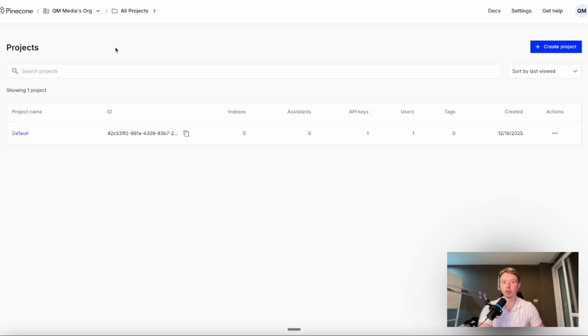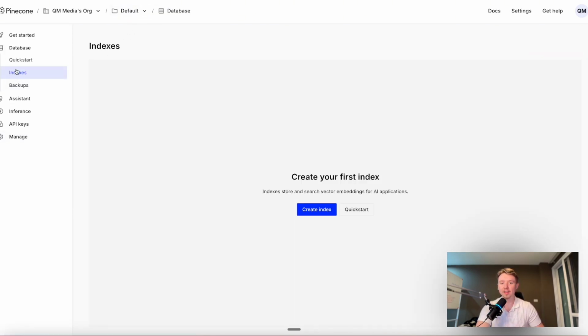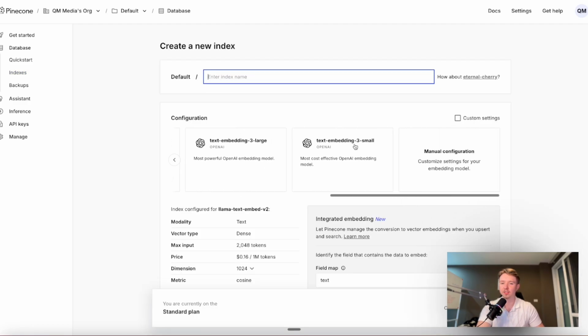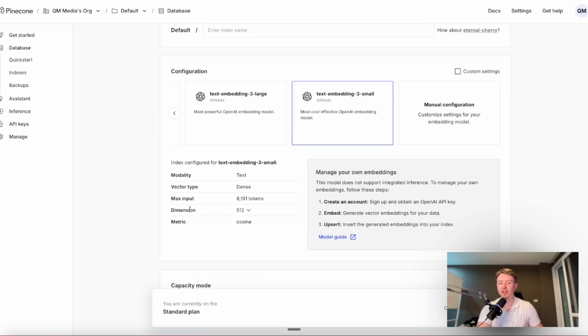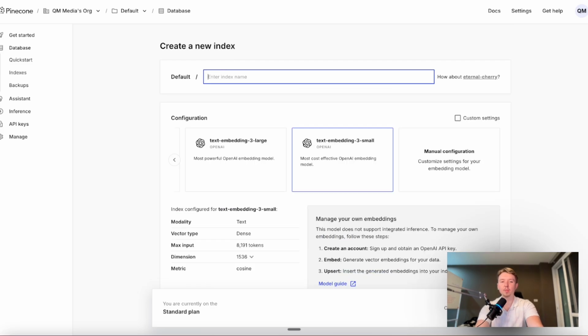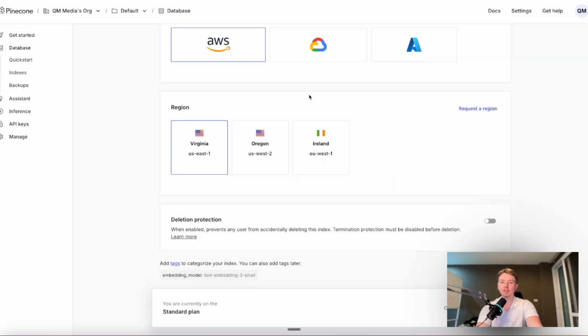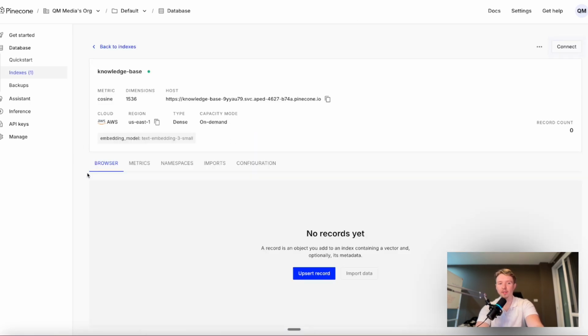For the next step, we're going to go to All Projects and then click on the default project. Here, go to Indexes and create your first index. For the configuration, choose Text Embedding 3 Small. And then here under Dimensions, make sure to change this from 512 to 1536. This is the number of dimensions that OpenAI will use. For the name, we can call this Knowledge Base. You can leave everything else as is and then click Create Index. Now your knowledge base has been created.